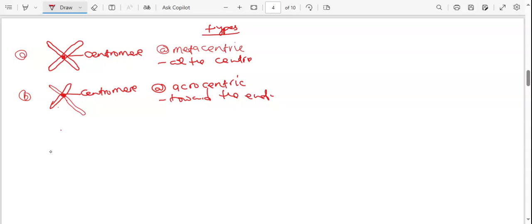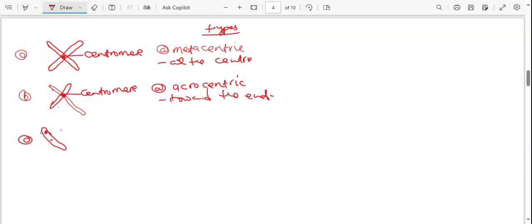So what about when it is at the end? Let's say we have this. This centromere now is going here. So for both chromosomes, it is at the end. So they are matching. Once it is this, it is reducing, and also this side is reducing. Also this is the centromere of this chromosome, at this end. It was supposed to be here when it was metacentric.